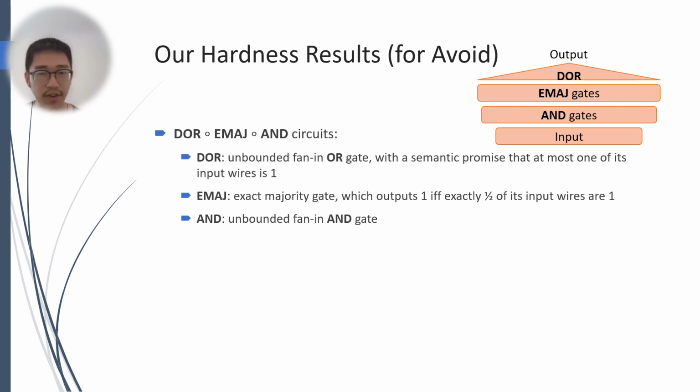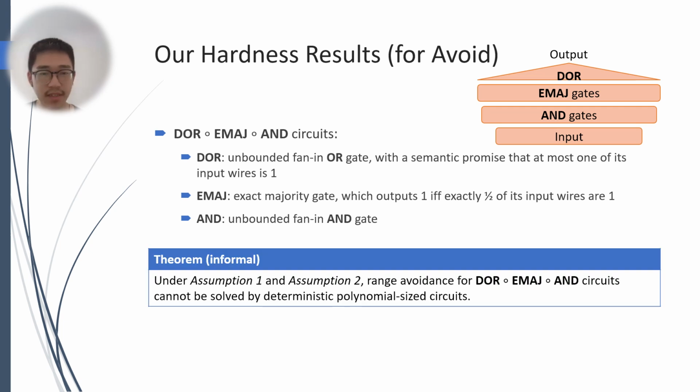And exact majority is a gate that outputs 1 if and only if exactly 1/2 of its input pairs are 1. AND gates are standard unbounded fan-in AND gates. And this is a depth 3 circuit where the AND layer is closest to the input and the OR is on the top of the circuit. Our theorem is under assumption 1 and assumption 2: range avoidance for this circuit class cannot be solved by deterministic polynomial size circuits.